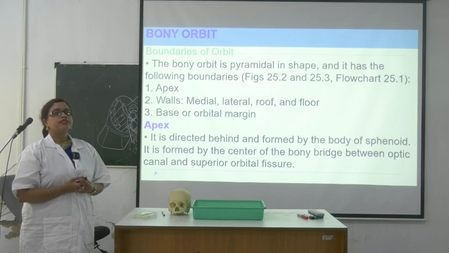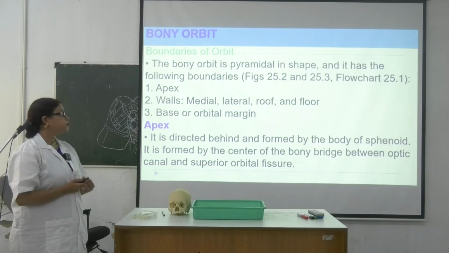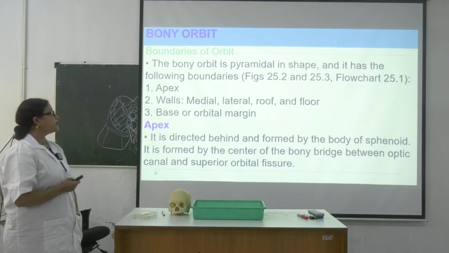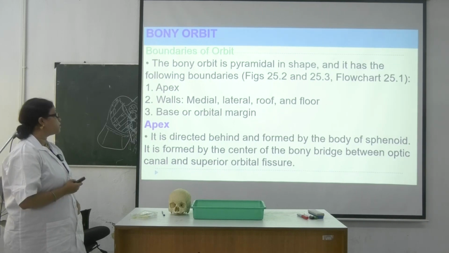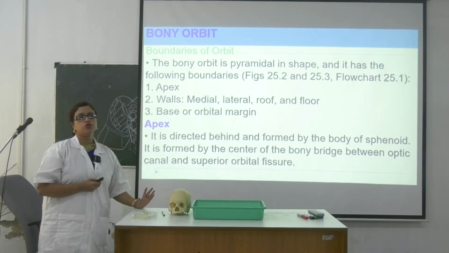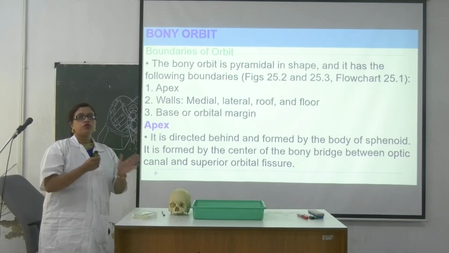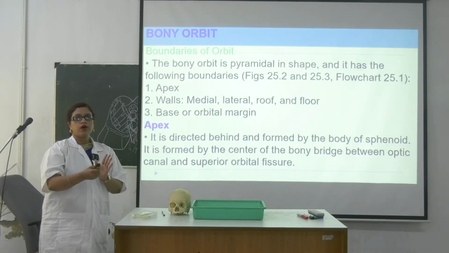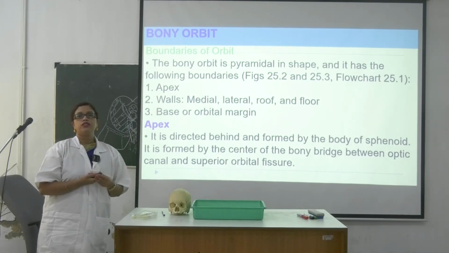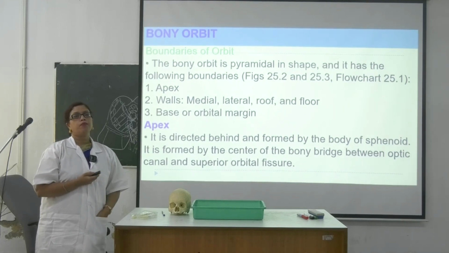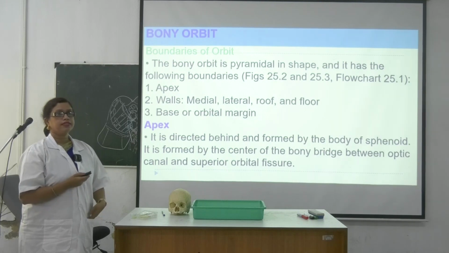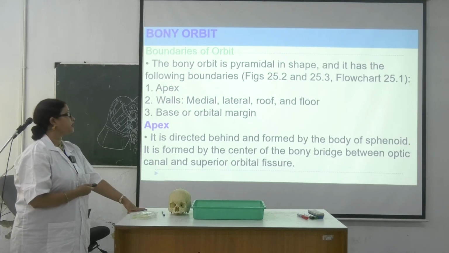How is the apex formed? By the body of sphenoid. It is formed by the center of the bony bridge between the optic canal and the superior orbital fissure. So it is between two structures, medially what is there? Superior orbital fissure, and laterally what is there? Optic canal. In between that, body of sphenoid. Okay? So this is forming the apex.